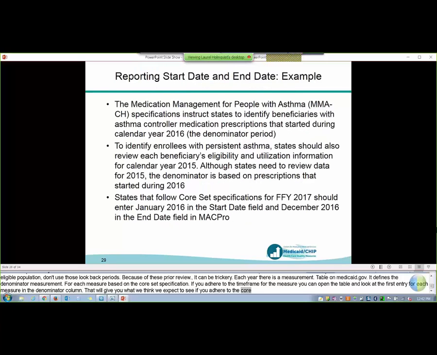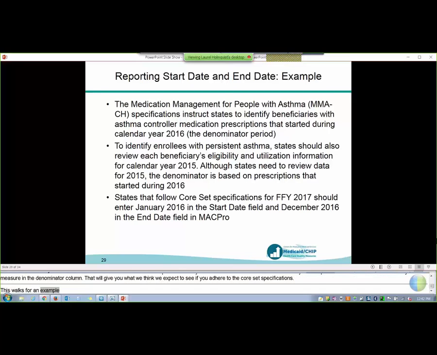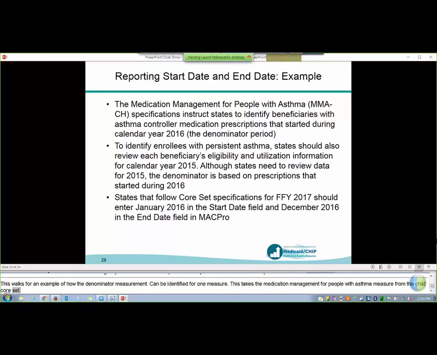So this slide, again, is walking through an example of how the denominator measurement period can be identified for one measure. So this takes the medication management for people with asthma measure in the child core set, and it walks through how you identify your denominator population as individuals who had prescriptions that started during calendar year 2016. That's your denominator period.